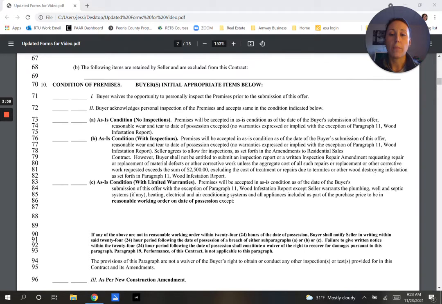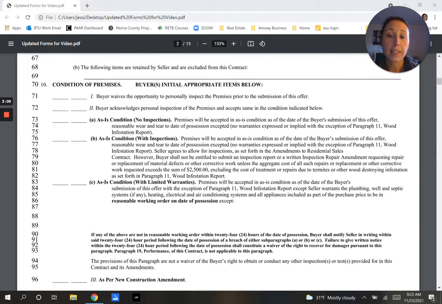So now let's say the seller says, I'm not doing anything. Then you have the ability to terminate the contract and get your earnest money back. If we negotiate some with the seller and you're happy with it, then they're going to do this, you're going to do that, and we move forward. But there's a certain timeline that we have to come to an agreement, and then you have to make a decision if you're moving forward or not, if you're happy with that agreement. That's for another discussion, but I'm just talking about the process here.